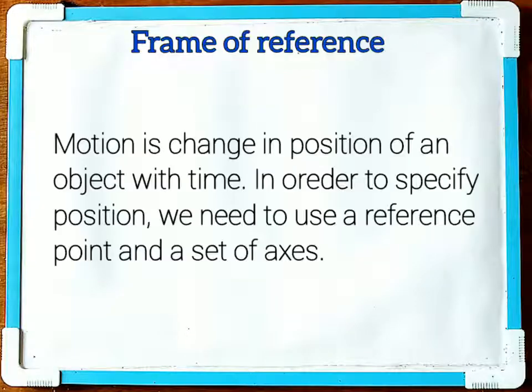Now motion is the change in the position of an object with time. In order to specify this position, we shall use a reference point and a set of axes.